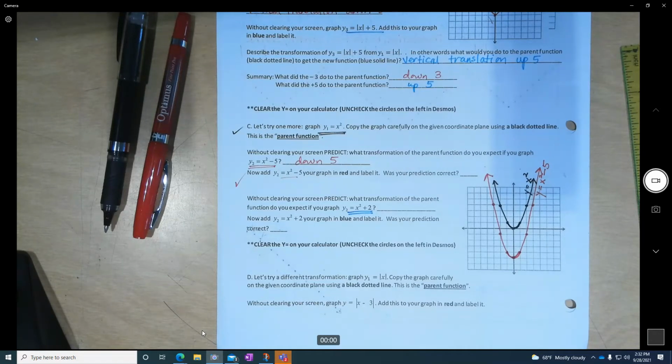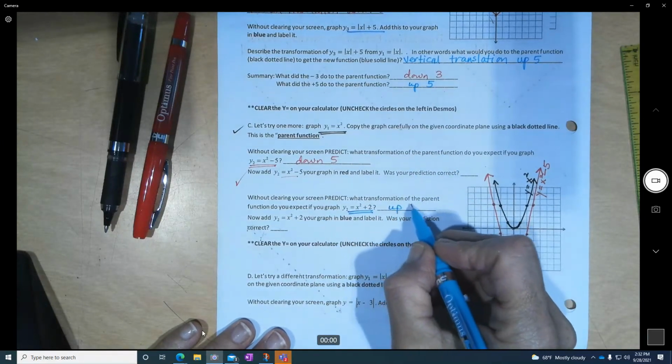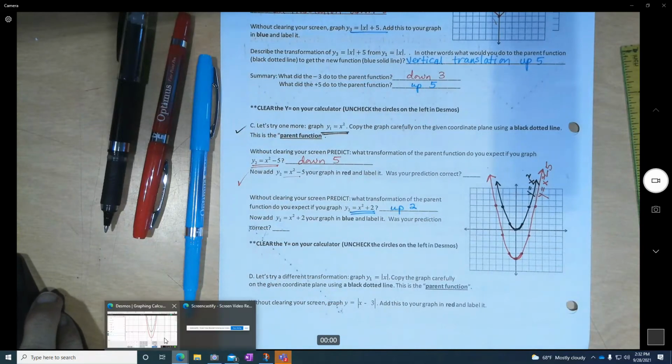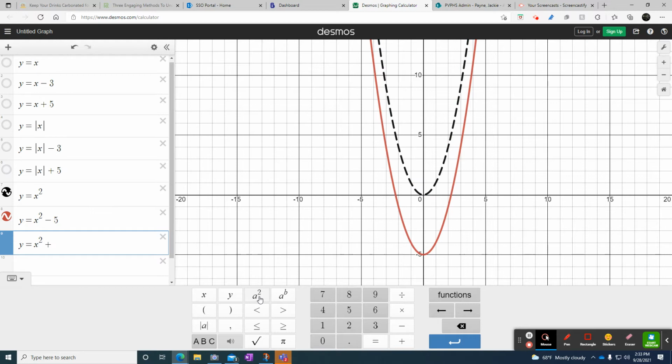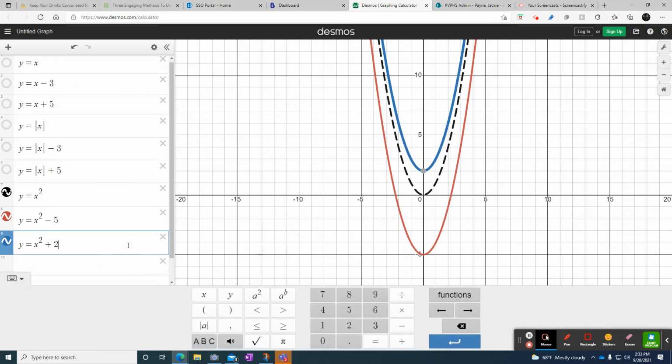Up 2 units. That's what I think too. So we go back to Desmos. We go to the next line. Y equals x squared, and then we do plus 2. And again, we want that in blue. So I'm going to change that to blue. Ta-da! Isn't that nice? So the black one's in the middle, right? The -5 is the red, the +2 is the blue.